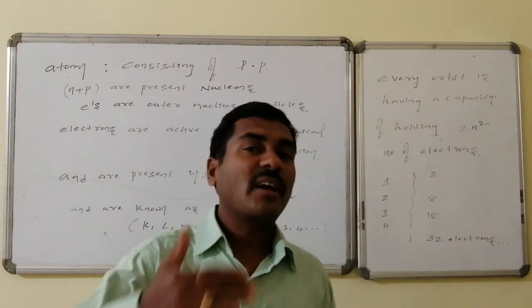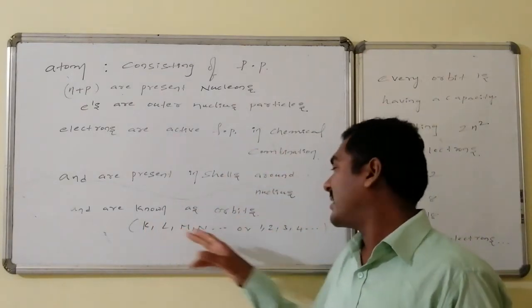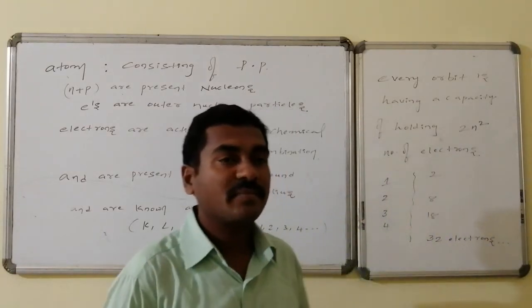In alphabetical order, 1 is equal to the K shell, the second orbit is equal to the L shell, the third orbit is equal to the M shell, etc. That kind of correlation is there.